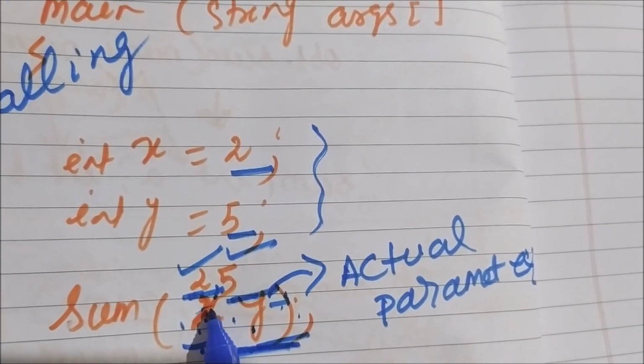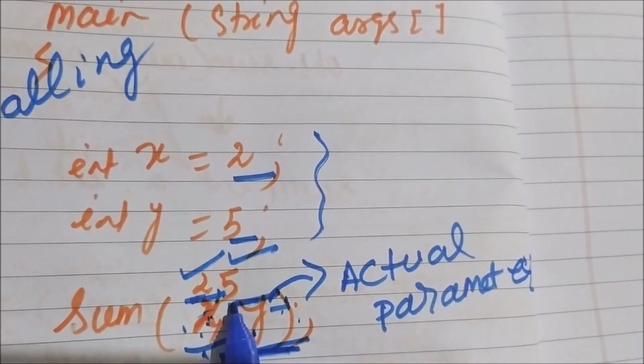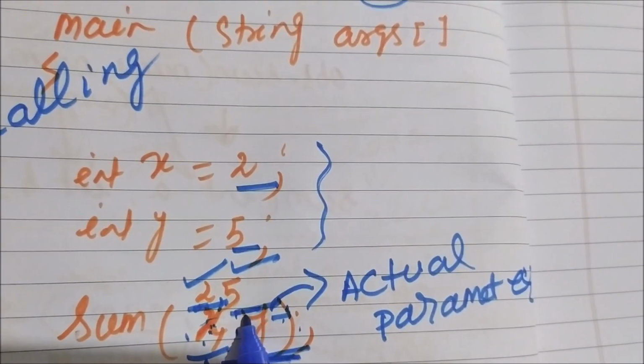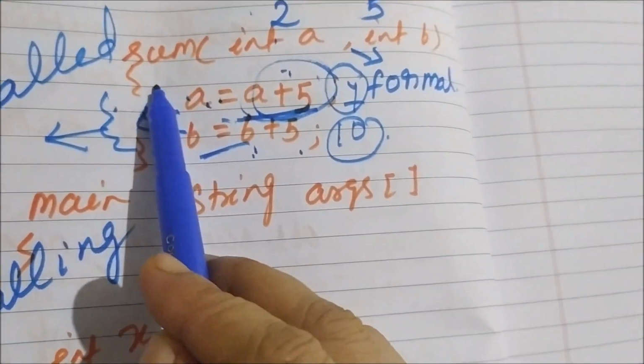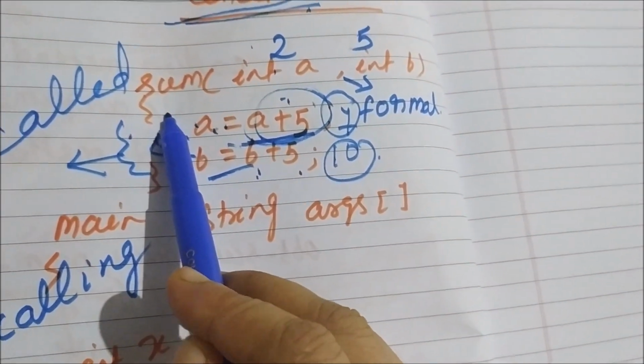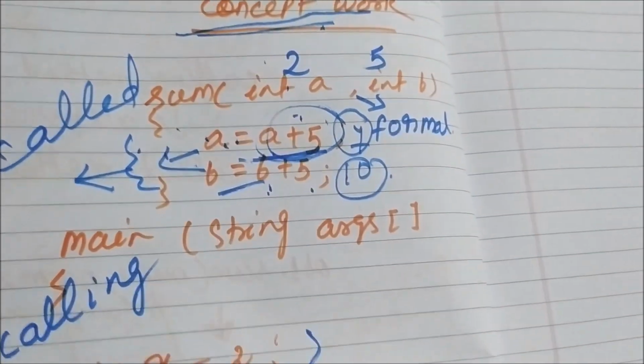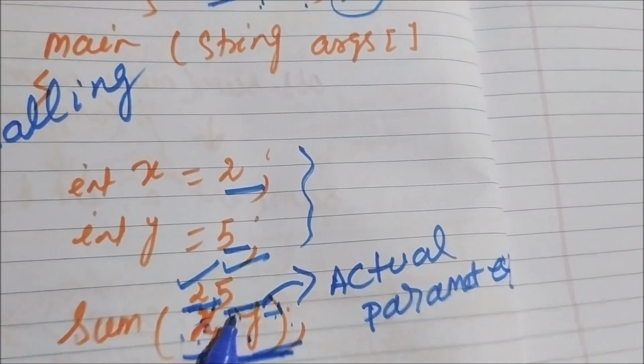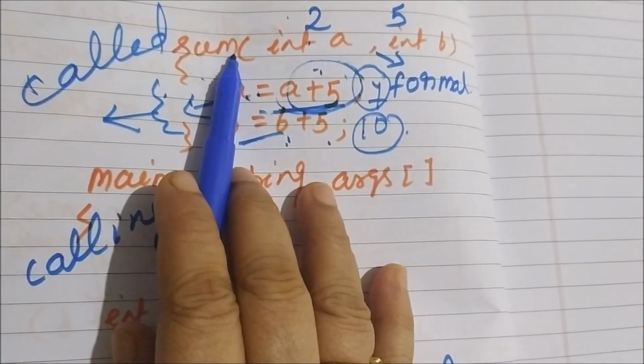The earlier value will be intact here. It is not going to be modified or changed. That is what happens in call by value. Okay, so what happens in call by value? The value will be passed from the calling method to the called method.